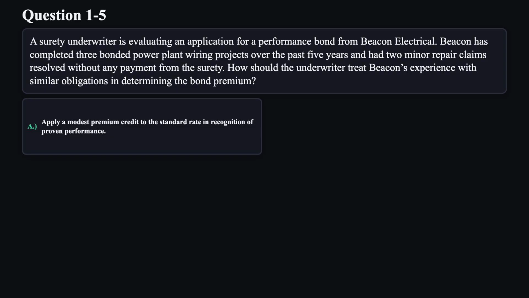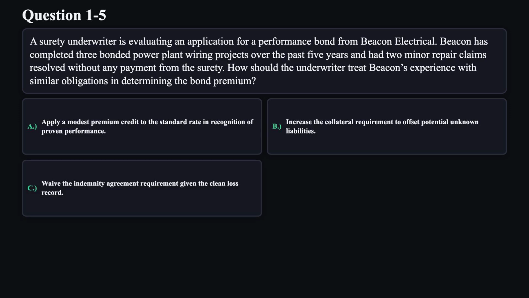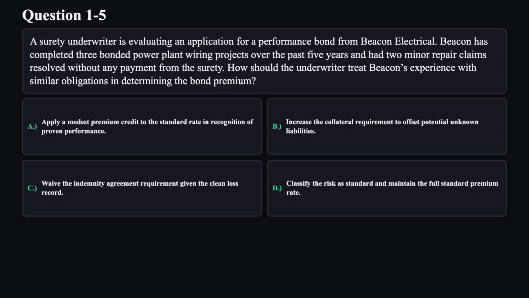A. Apply a modest premium credit to the standard rate in recognition of proven performance. B. Increase the collateral requirement to offset potential unknown liabilities. C. Waive the indemnity agreement requirement given the clean loss record. D. Classify the risk as standard and maintain the full standard premium rate.